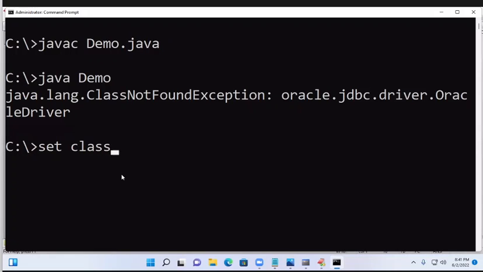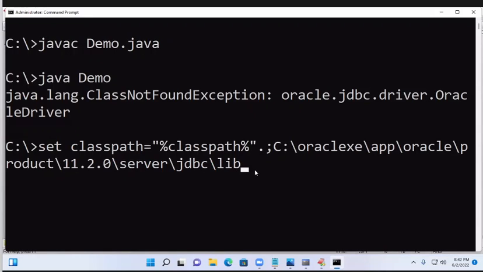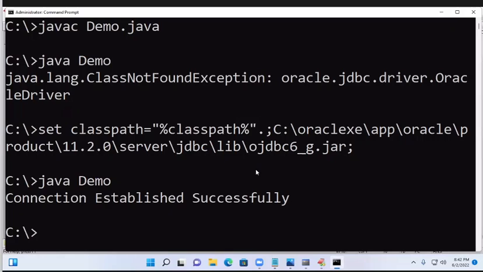Set classpath equal to %classpath% in double quotes, dot, semicolon. That is already copied, pasted. Lib, OJDBC6_G.jar file. Now if I enter, see, now if I run, connection established successfully, because the driver class is not available in Java software. The driver class is available in the OJDBC6_G.jar file. That file is available in Oracle software. That is the reason we have to do that.